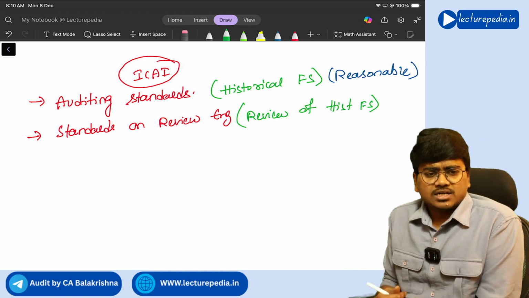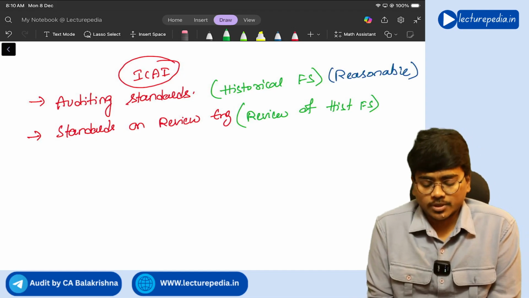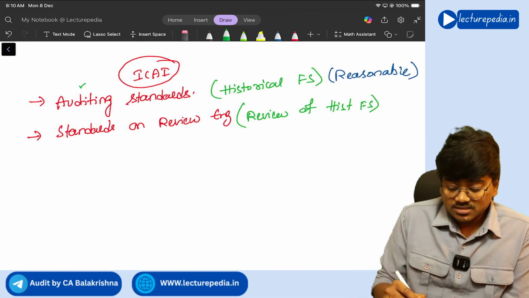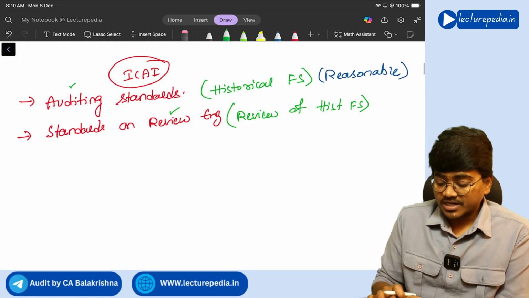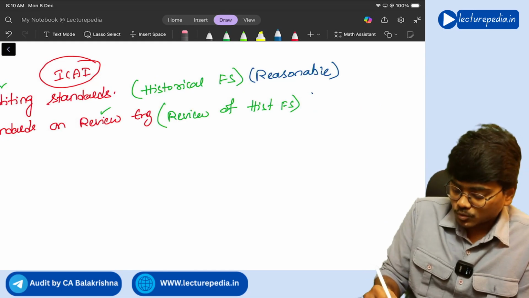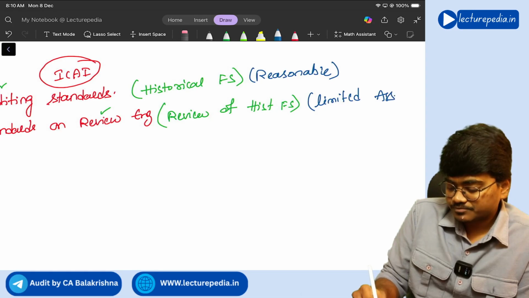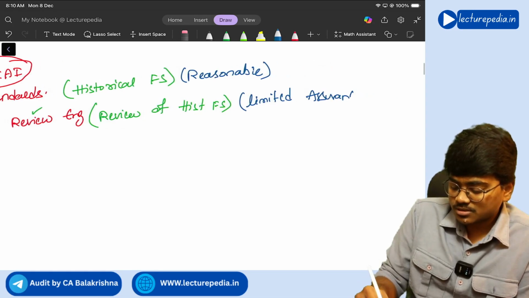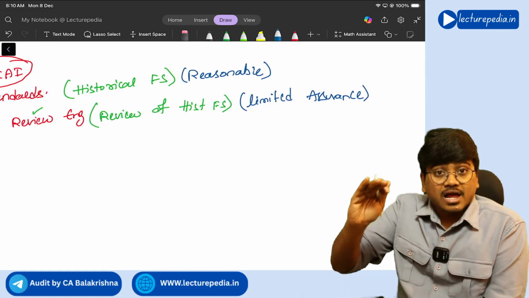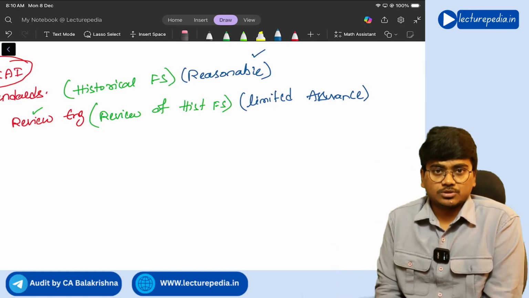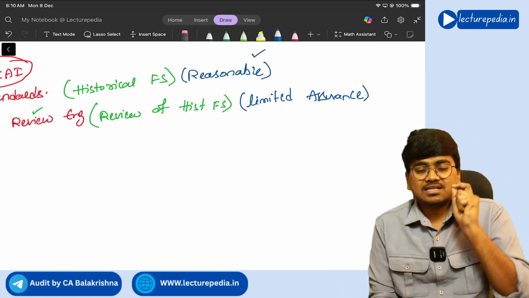Both are applicable for historical financial statements, but the first one is audit and the second one is review. What is the difference? In case of review, you will provide only limited assurance, which is an assurance that is less than reasonable assurance.